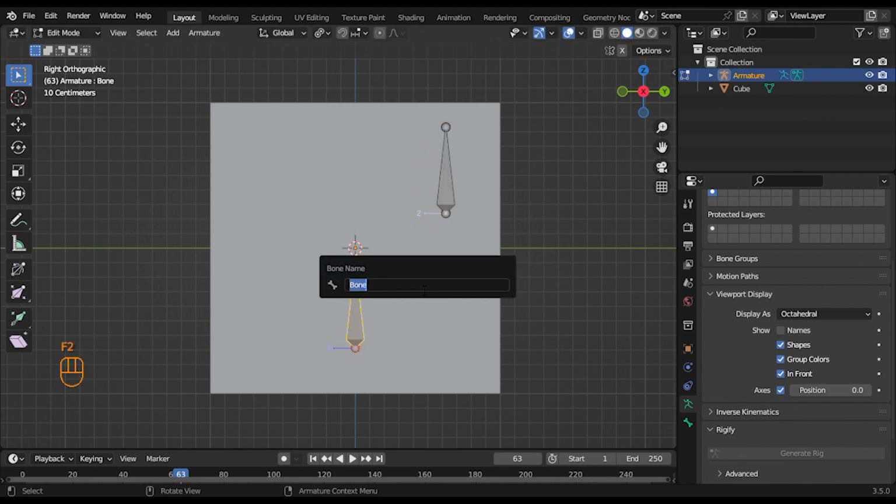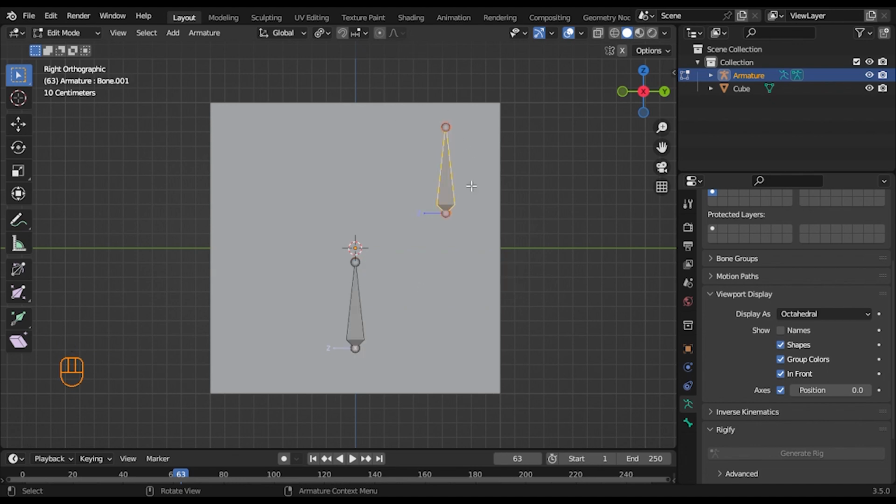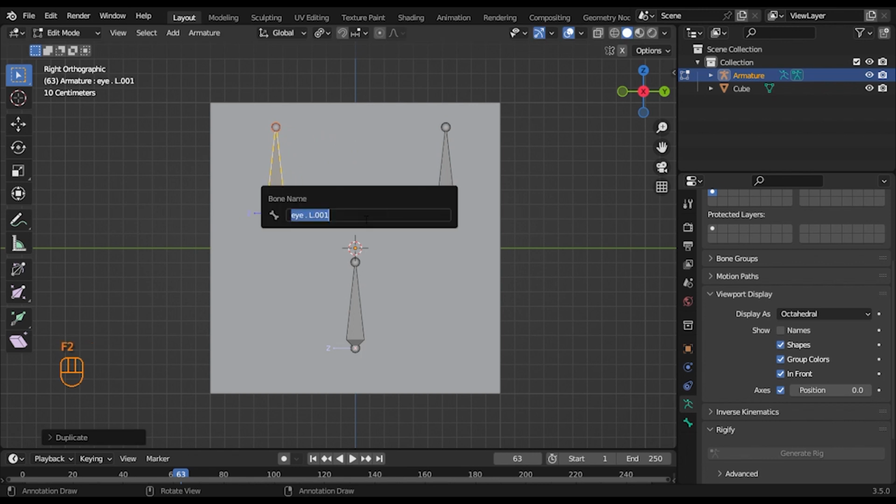You want to name this bone mouth. Let's name this I.L. Duplicate it, grab it on the Y. Let's name this I.R.